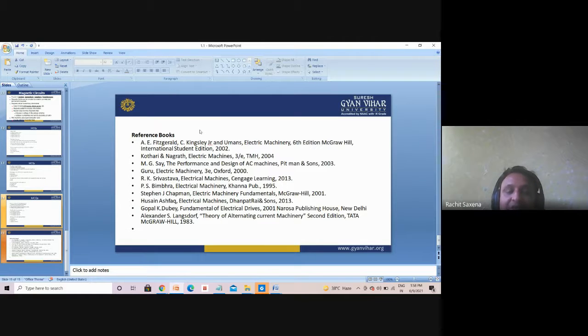Electrical Machines, Dhanpat Rai and Sons is the publisher, published in 2013. Gopal K. Dubey's Fundamentals of Electrical Drives is also a very good book. We can go through it, because we use DC machines for drive purposes. Then we have Alexander S., Theory of Alternating Current Machinery, 2nd edition, Tata McGraw-Hill, 1983. So these are some reference books.